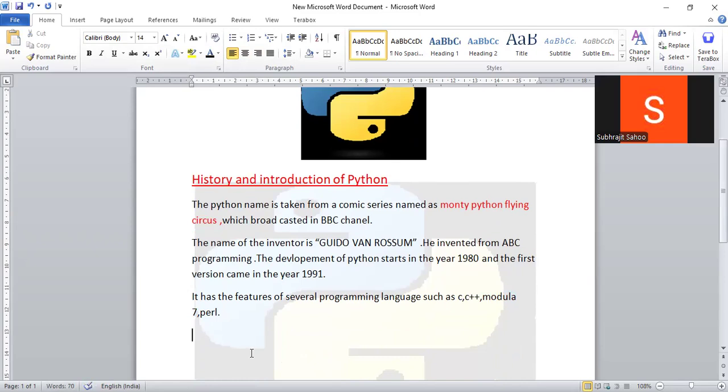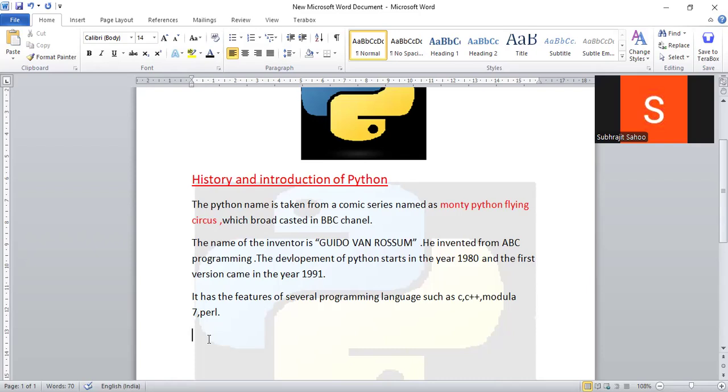Okay, coming to the introduction part, first, what is the definition? This Python programming language can be used for several purposes, I mean, for general purpose. A lot of problems can be solved by this Python programming language. Generally, we use programming languages for software development, and various kinds of software can be developed using the Python programming language. That's why we can say Python is a general purpose programming language.